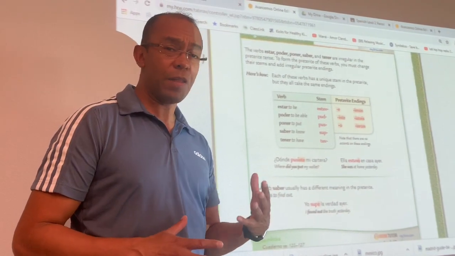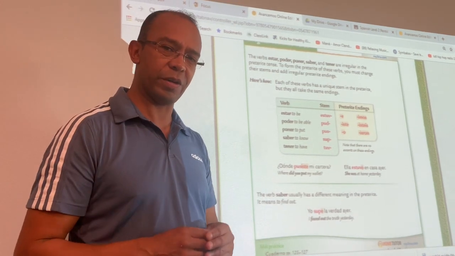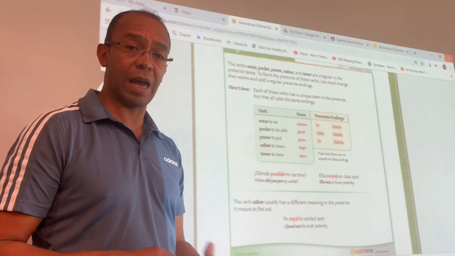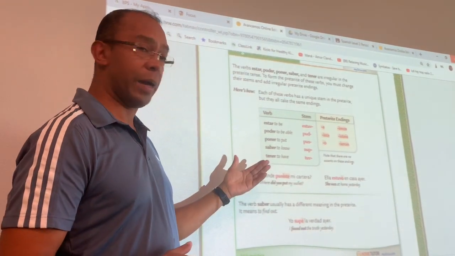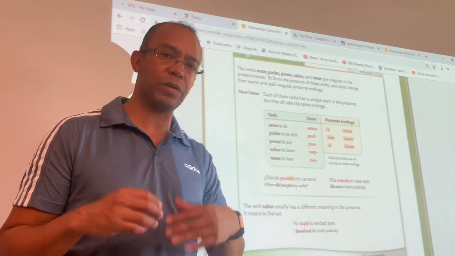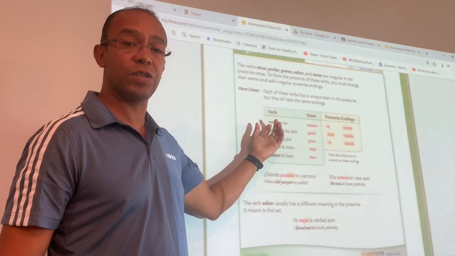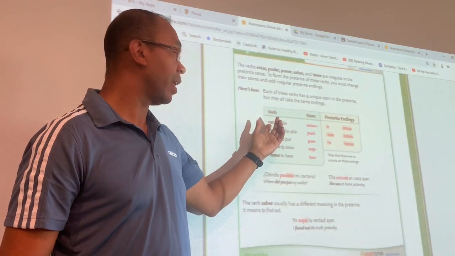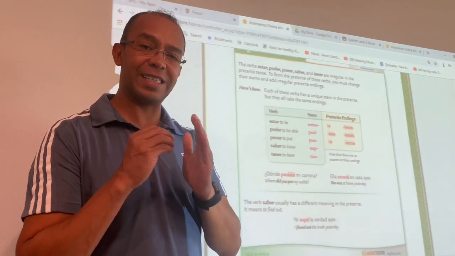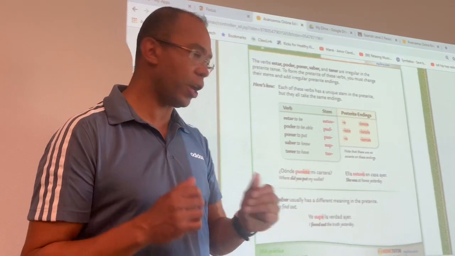So, now that you had your ear in Spanish, now we're going to review a little bit in English, okay? All verbs, all languages have irregularities. In Spanish, these ones are very irregular, and they're very important because we use them every day. For example, the verb to be, estar, has a change in the past tense. It has a change in the stem. The stem is the beginning of the verb. Somewhere in there, there's a change.